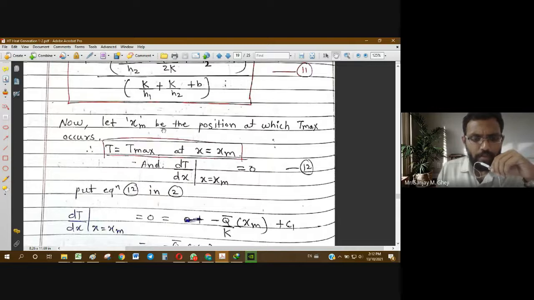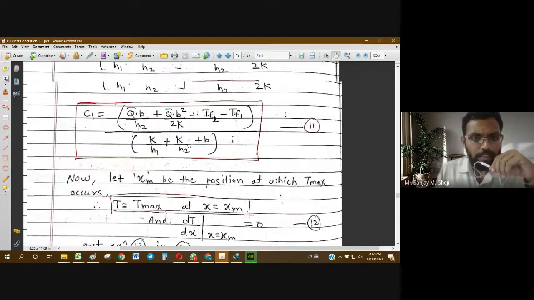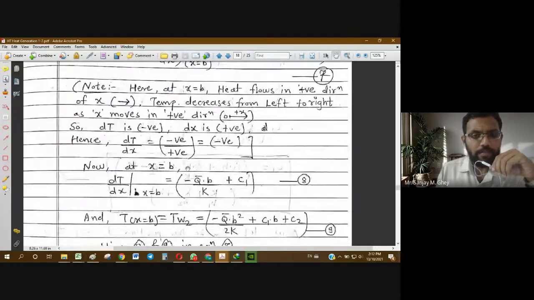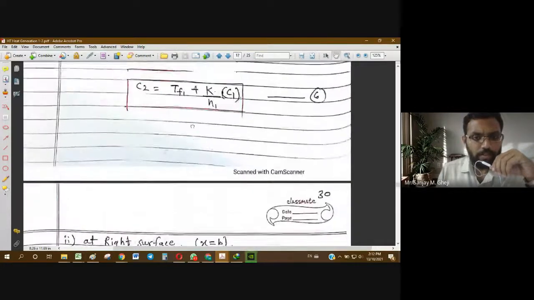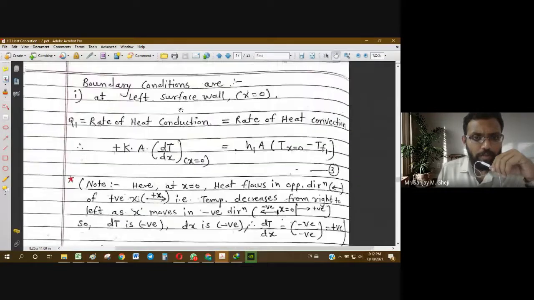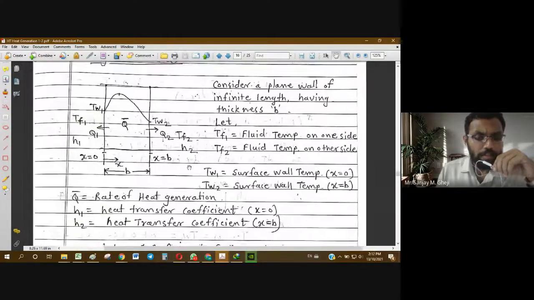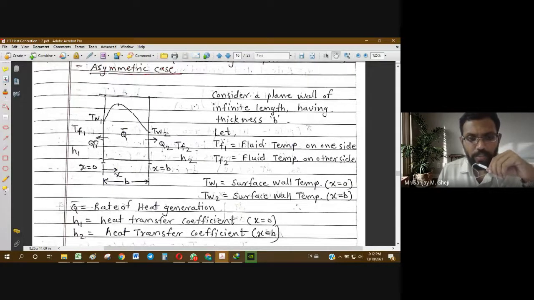Okay, now we are interested to find the position at which maximum temperature appears. Okay, because this is again an asymmetric case, that is, this case is not a symmetric one. So if you go back to the diagram, you will understand this. Okay, so there is internal heat generation. As temperatures are not maintained constant on either side, what will happen is the maximum temperature will appear within the wall, but it will not be at the center.